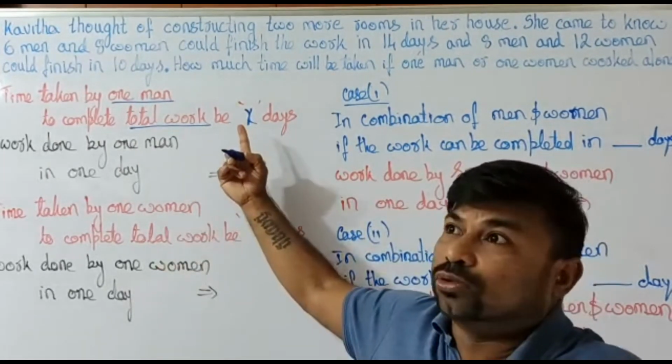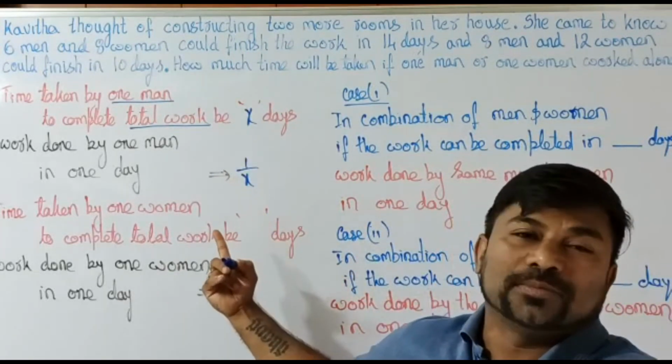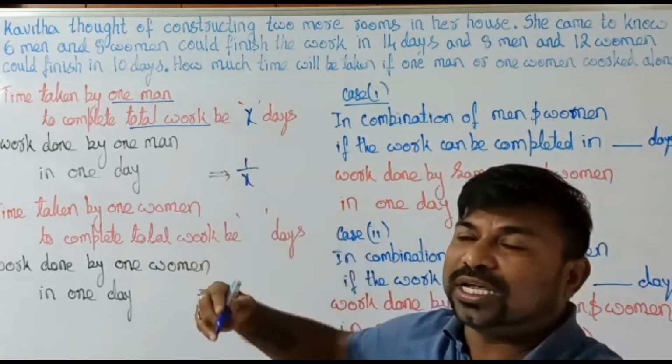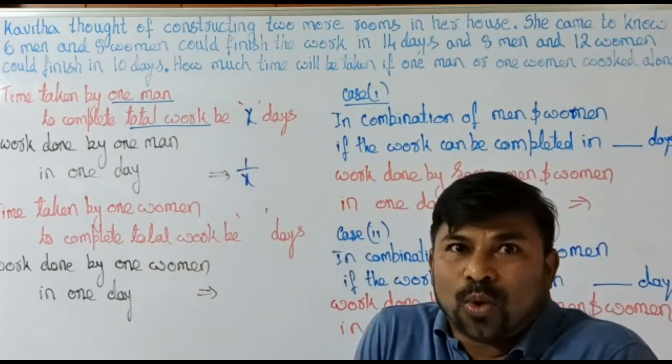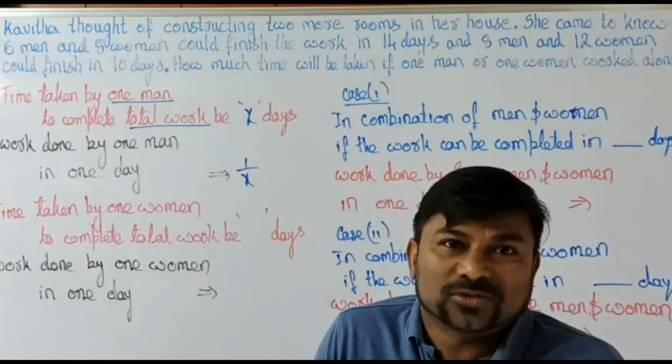If he is able to complete the work in 4 days, then how much work can be done in 1 day? 1/4 part. If he is able to complete the work in 10 days, in 1 day, how much work will he do? 1/10 part of that.